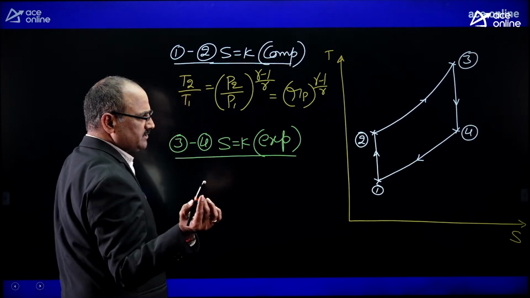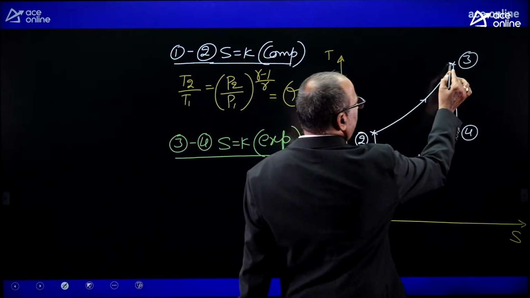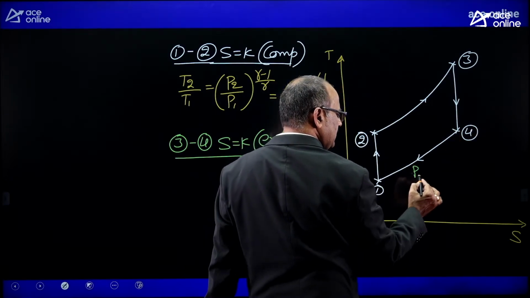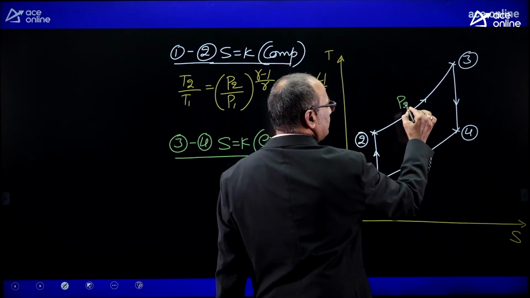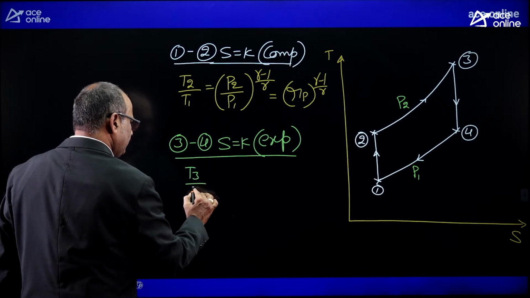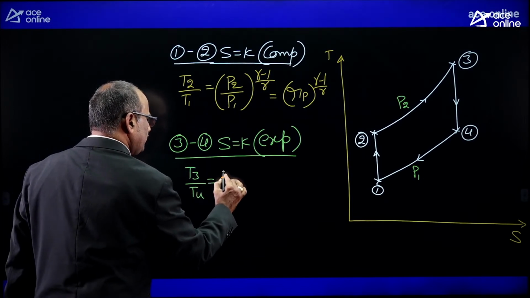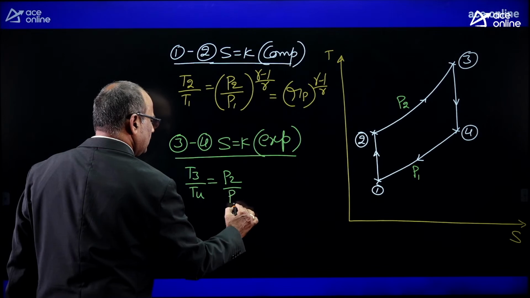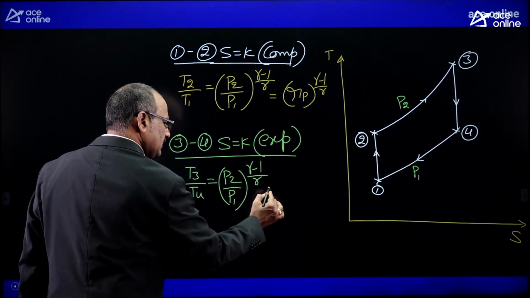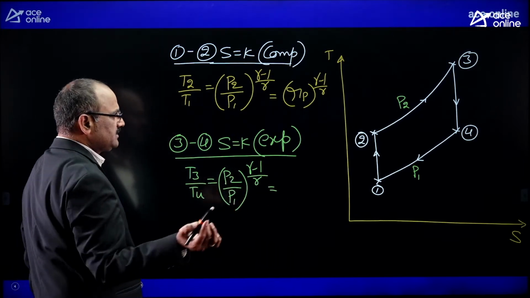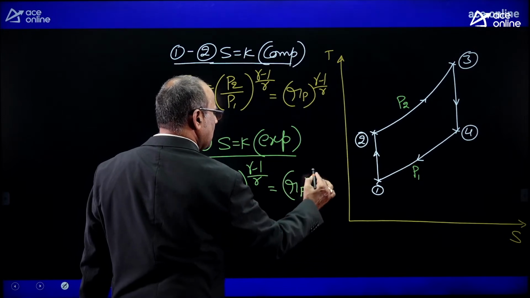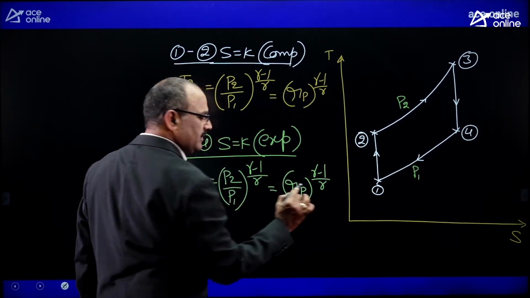For this expansion process, I can write T3 by T4 equal to P2 by P1 power gamma minus 1 by gamma, since it consists of only the two pressure limits, pressure before compression and pressure after compression. The quantity P2 by P1 is generally written as pressure ratio Rp, so T3 by T4 is Rp power gamma minus 1 by gamma.